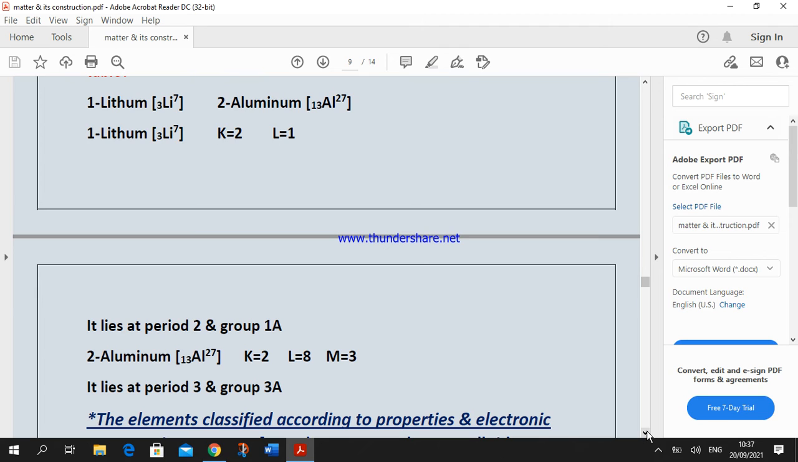Another example, aluminium, atomic number 13, okay? So we can make the electronic configuration for aluminium. K takes 2 electrons, L takes 8 electrons, and M takes 3 electrons, okay? So aluminium has 3 energy levels, so it lies in period 3. And it contains 3 electrons in the outermost shell, so it lies in group 3, okay?